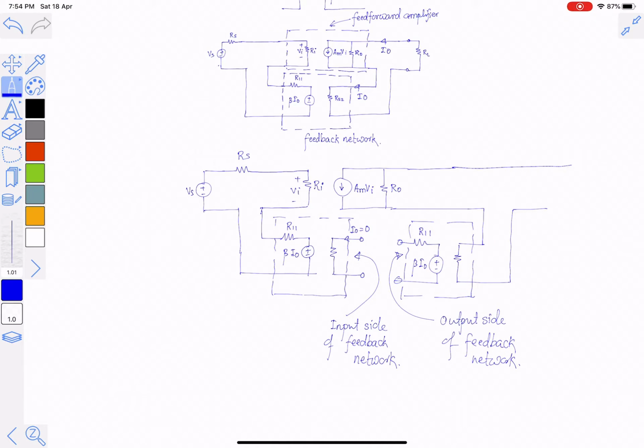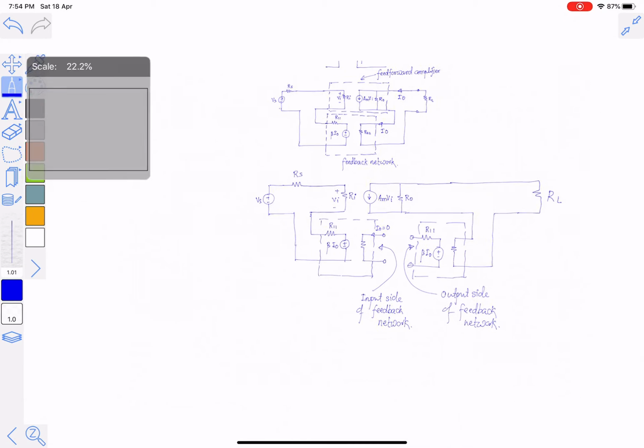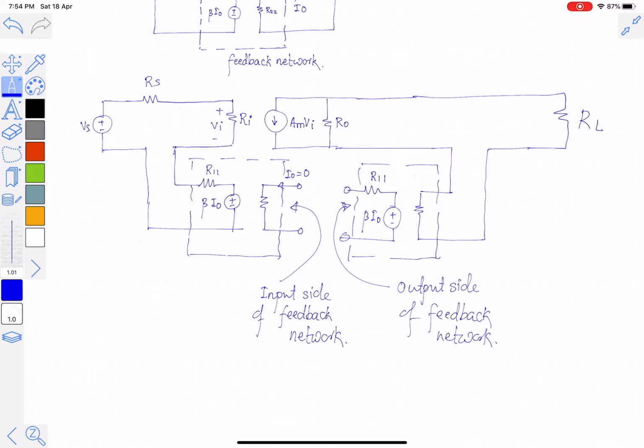So this is the duplication. This is RL. With this circuit, if we calculate the gain, because now feedback has been destroyed, beta into I naught will be equal to 0. This is R22, sorry.